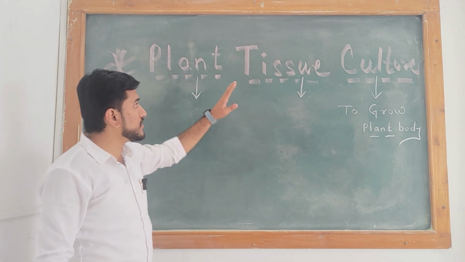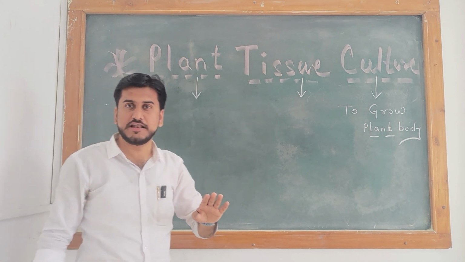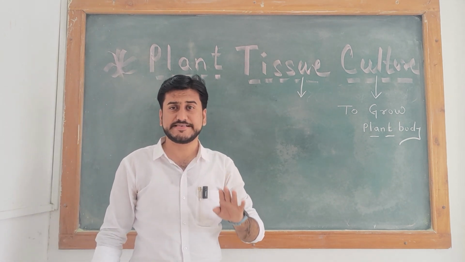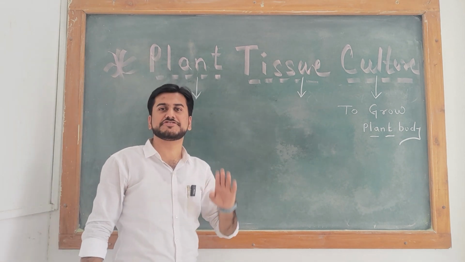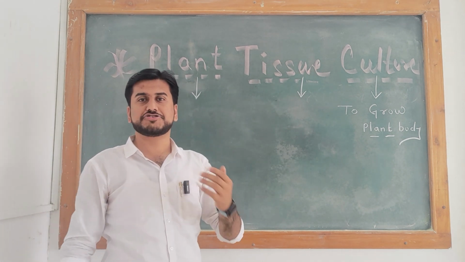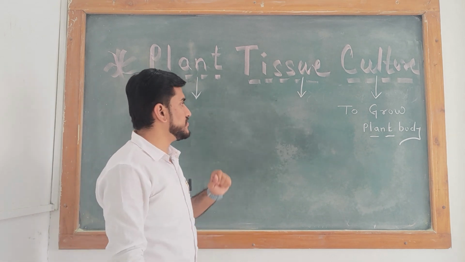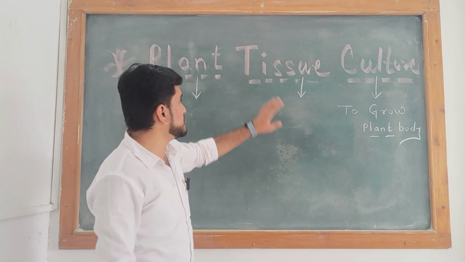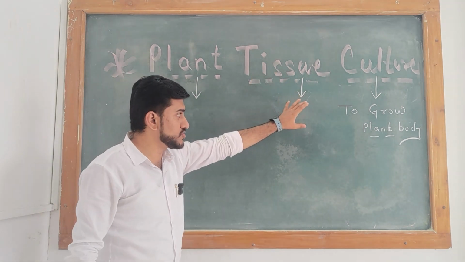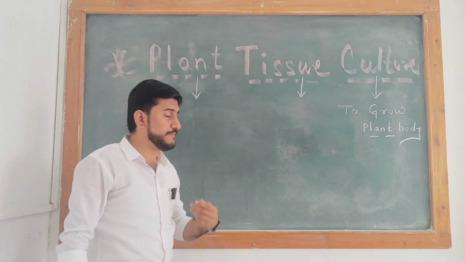But in micropropagation, there is an artificial modification system in botany, and we utilize this artificial method for reproduction. This is known as plant tissue culture or micropropagation. So culture means to grow the plant body.